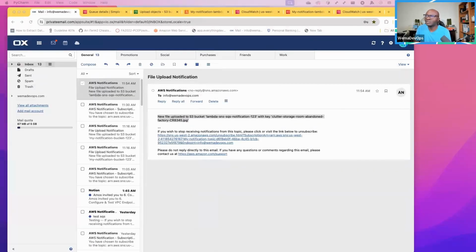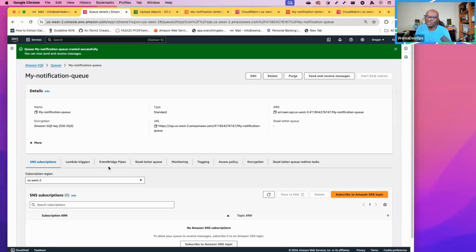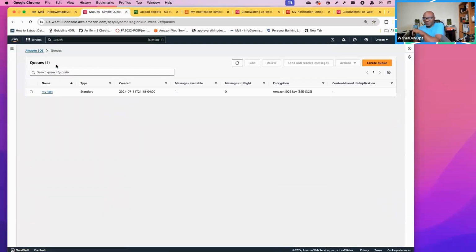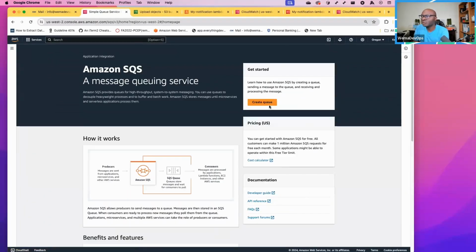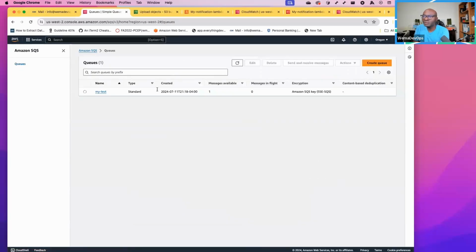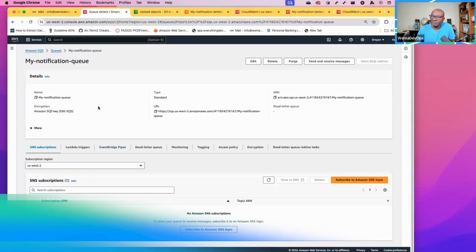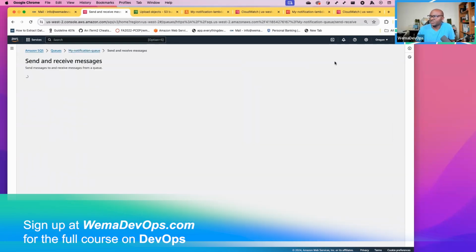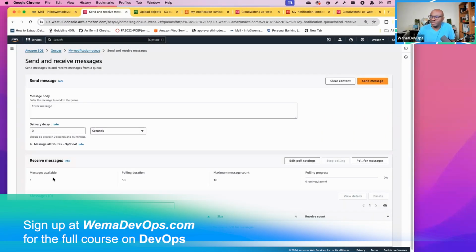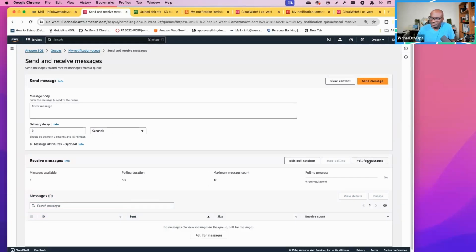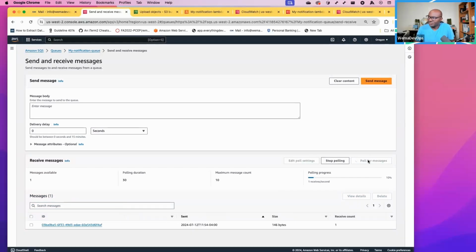Yeah. Now let's look at our queue. If we go to SQS and look at our queues, we have this my notification queue. If I go to this notification queue and go to messages, I'll see that I have one message available. So I have to poll for the message. It's on the queue, but if I want to see it, I can poll for it. I can try to retrieve it.